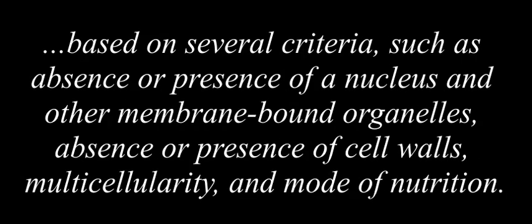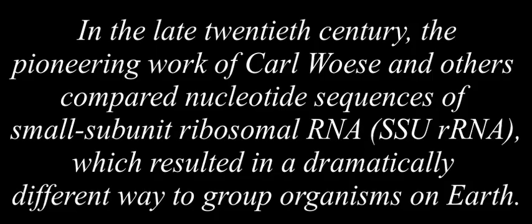bacteria, based on several criteria such as absence or presence of a nucleus and other membrane-bound organelles, absence or presence of cell walls, multicellularity, and mode of nutrition. In the late 20th century, the pioneering work of Carl Woese and others compared nucleotide sequences of small subunit ribosomal RNA, which resulted in a dramatically different way to group organisms on Earth.